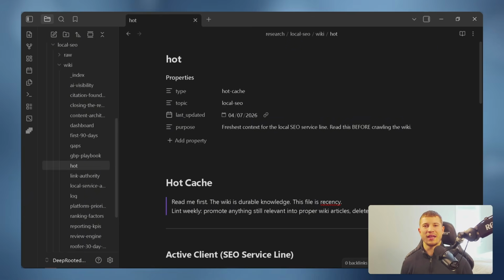Number 6, the hot cache. This one Andrej Karpathy did not actually mention, but my good friend Nate Herc came up with it, and I thought it was a golden idea, so I had to include it in this video. Nate, if you're watching this, keep killing it, my brother. I'll make sure to link his video down below because he drops some absolute knowledge on this topic as well.